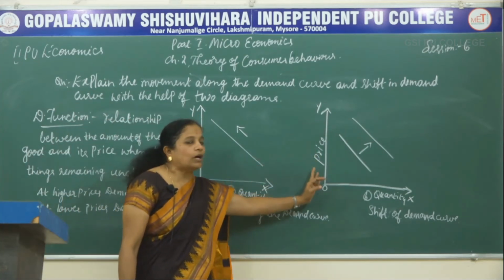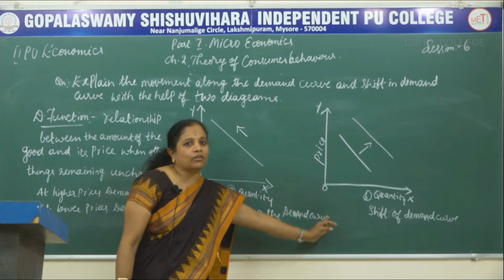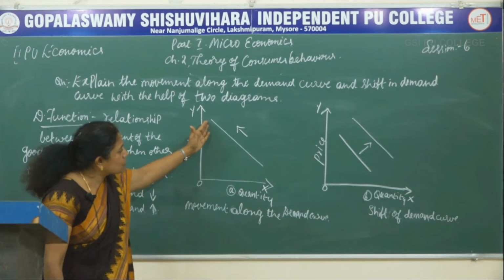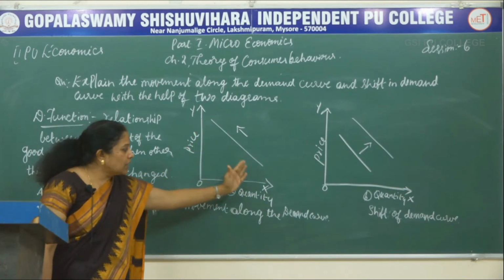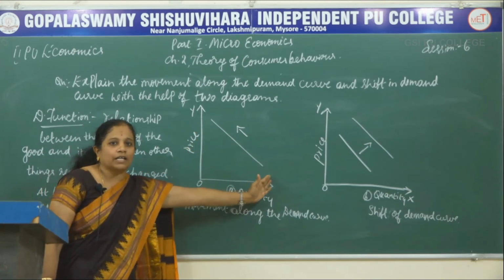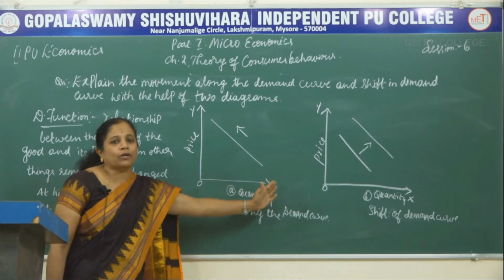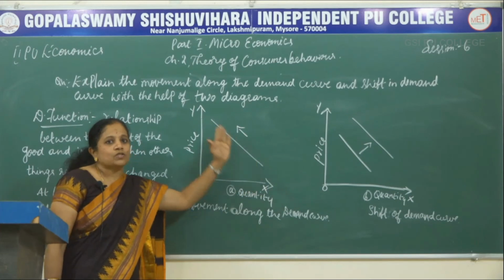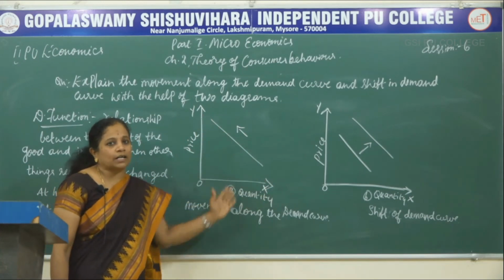If the price goes on increasing, the quantity that we are going to buy goes on decreasing. So there is a negative demand slope. So there is a negative slope in the demand curve.